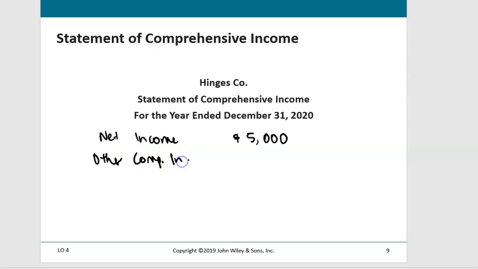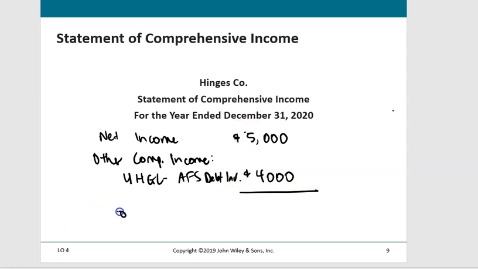Now there are other components of other comprehensive income, but in this course we've only discussed one thing, these unrealized holding gains and losses on available for sale debt investments. This was a $4,000 unrealized gain, so total comprehensive income would be $9,000.